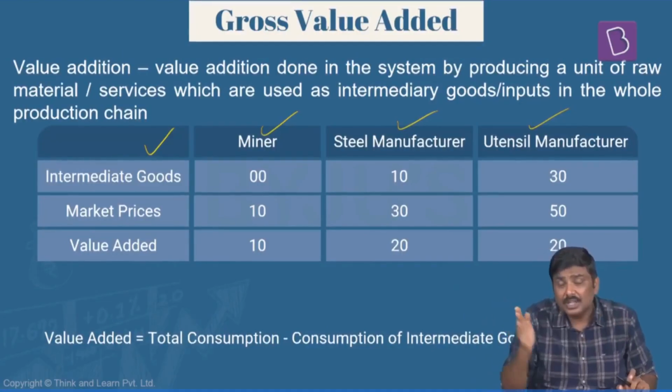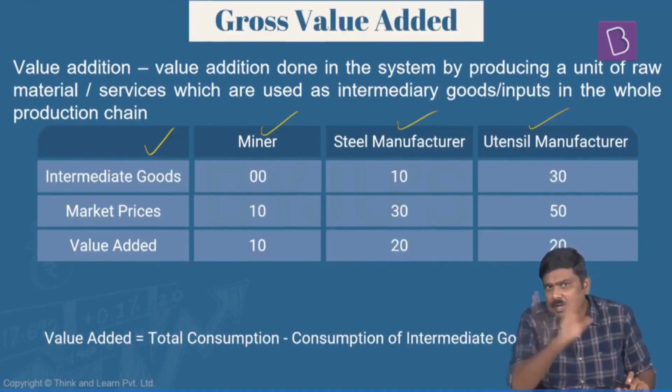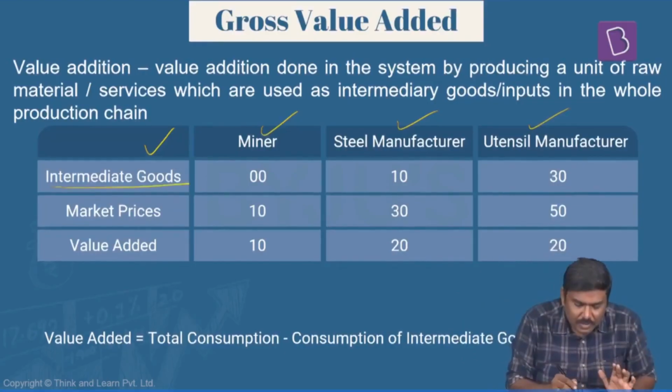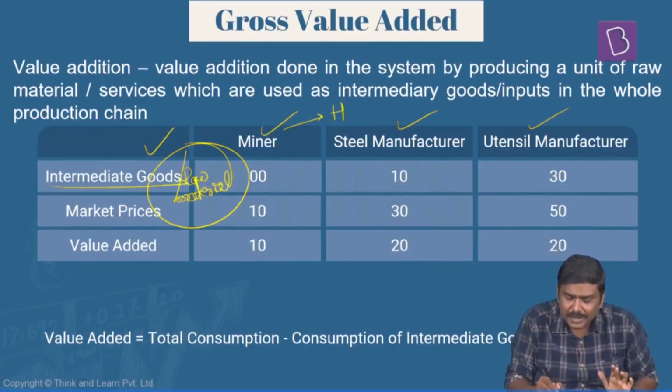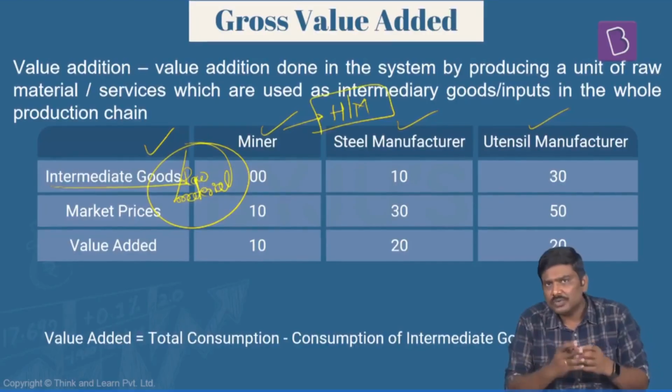So in the whole process, how will the value addition take place? Let me give you one example here. Now, either use the term intermediate good or a raw material here. What is the first step? There is a mining of ore. Let's say iron ore, hematite or magnetite are the very important ores with respect to iron.